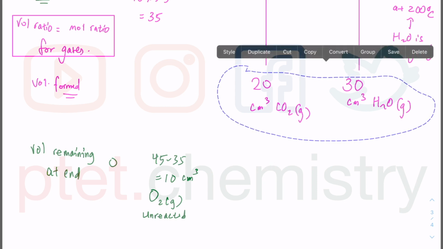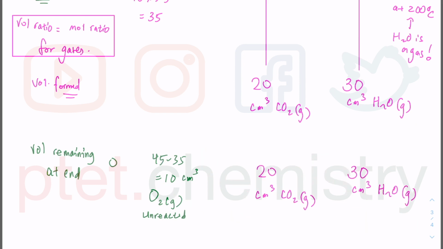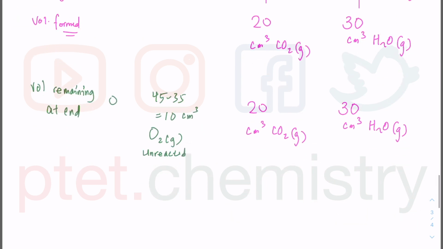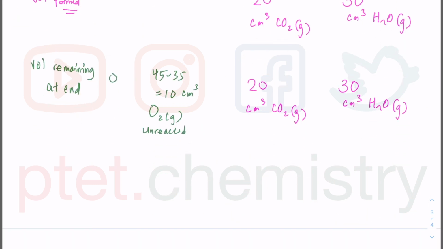And yeah, if you can do this, you should be able to do this fairly quickly without doing all of these. It's just about me outlining the whole process that is involved. If you can unlock this question, then there's nothing that can stop you from doing it very quickly. 10 plus 20 plus 30, that will give you 60 cm cube.